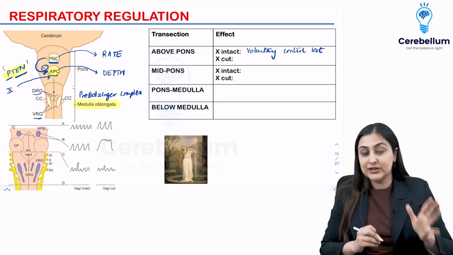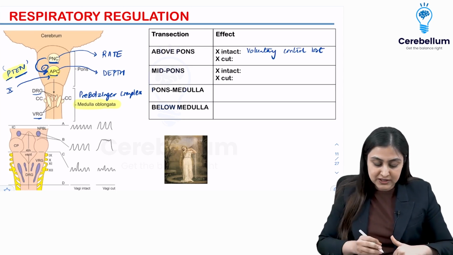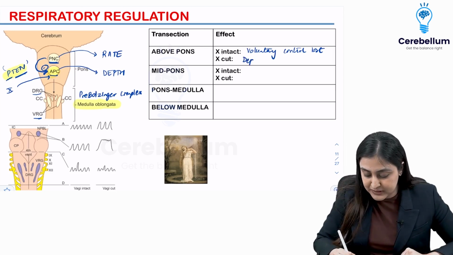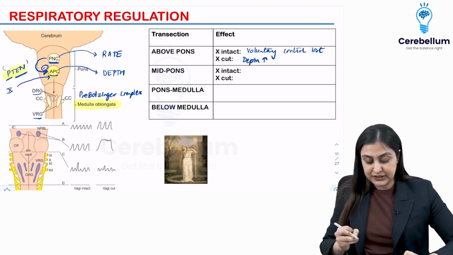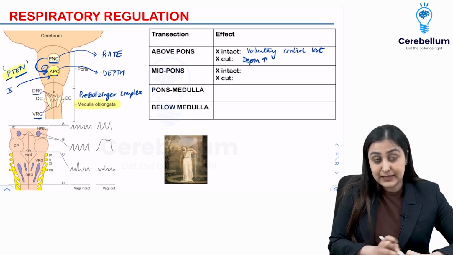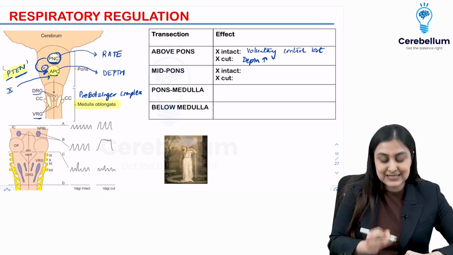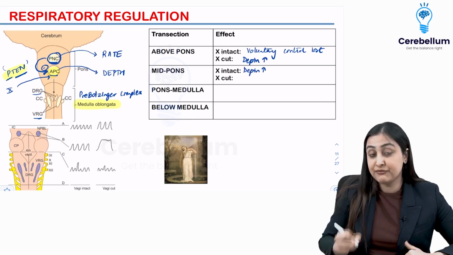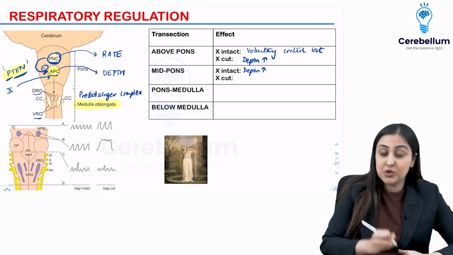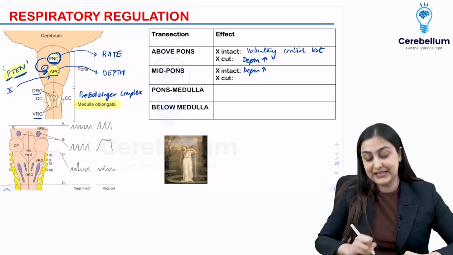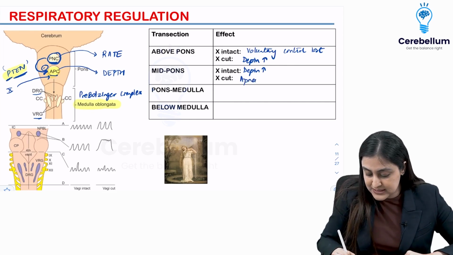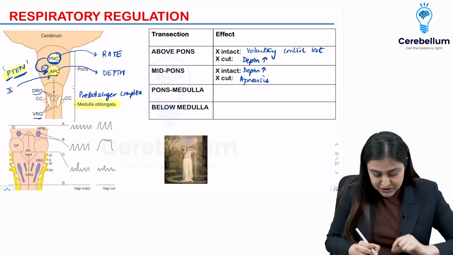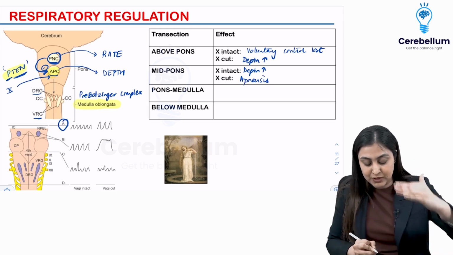Yeah, it makes sense. On the other hand, if you cut the vagus nerve, what's going to happen? One of the inhibitors of the depth is gone. So can I say that the depth of breathing increases? Yeah. On the other hand, if I have a section at mid-pons, meaning now PNC is lost. So again, if the vagus is intact, just the depth will increase. But if the vagus is also cut, it means both P10 are gone, PNC is gone, 10 is gone. So now we are going to be in a state of apneusis. So let's have a look at it on a diagrammatic representation. So lesion A is when you are above the pons.